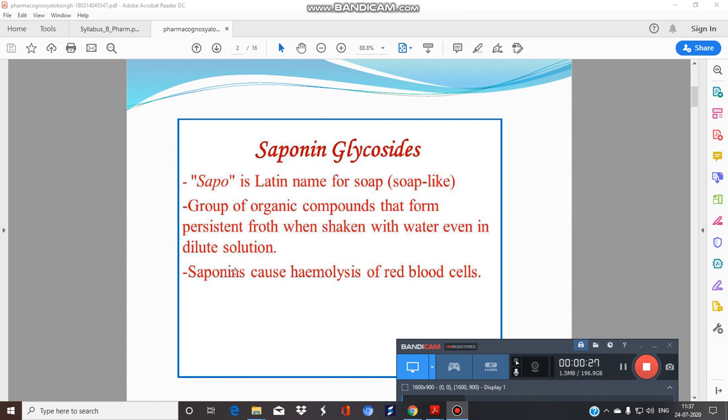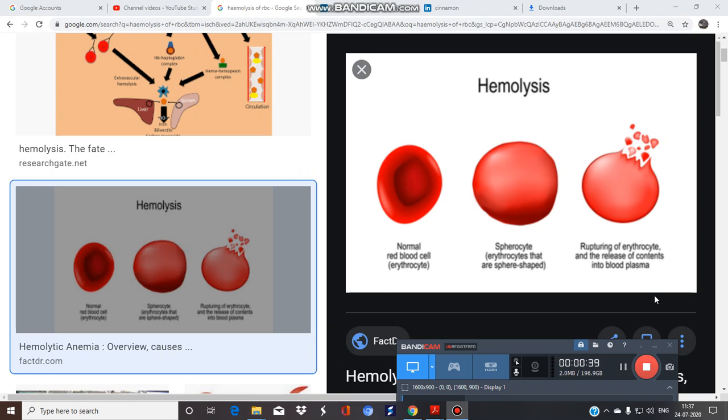Here it is: saponins. The Latin name saponin means a soap-like group of organic compounds that form persistent foam. They also cause hemolysis of RBC. See this image, this is hemolysis: rupturing of erythrocytes and the release of their content into the blood plasma. Hemolysis of RBC is caused by saponin-containing drugs, always remember.